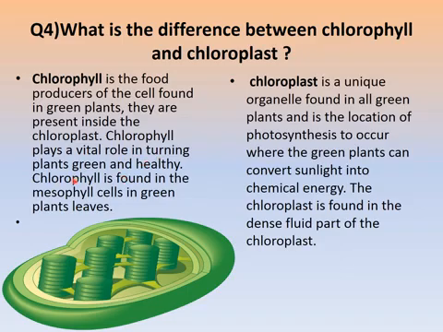Chlorophyll is found in the mesophyll cells in green plants' leaves, while the chloroplast is a unique organelle found in all green plants and is the location where photosynthesis occurs, where the green plants can convert sunlight into chemical energy. The chloroplast is found in the dense fluid part of the chloroplast. So the basic difference between chlorophyll and chloroplast is that chlorophyll is the food producer, while the chloroplast is the location where photosynthesis occurs.